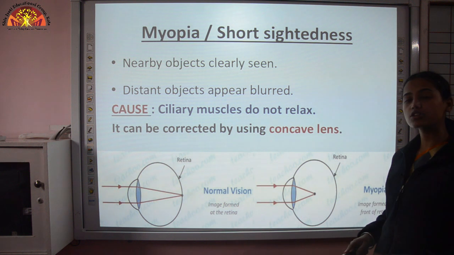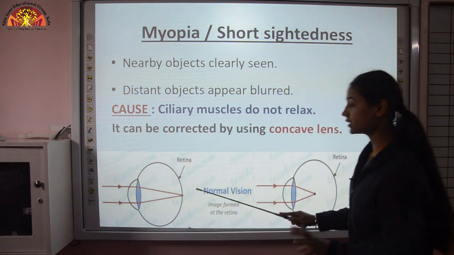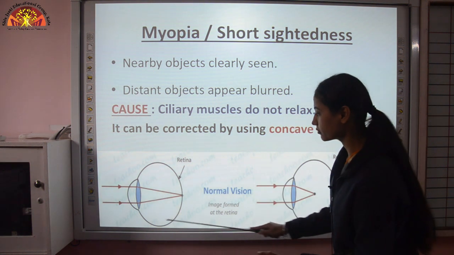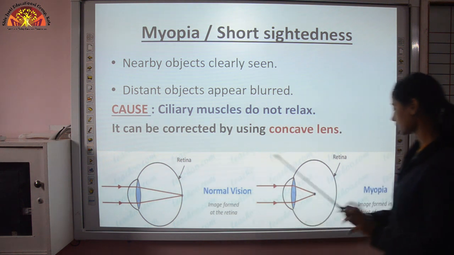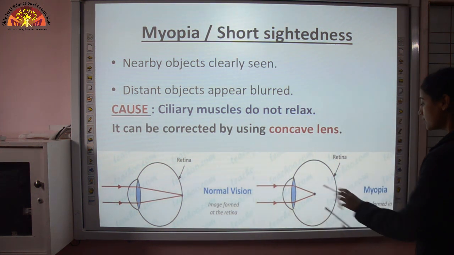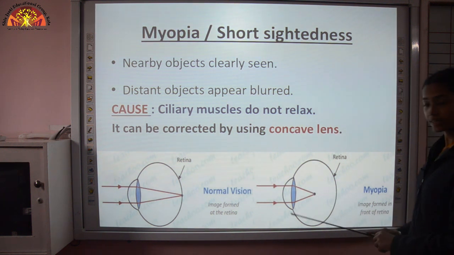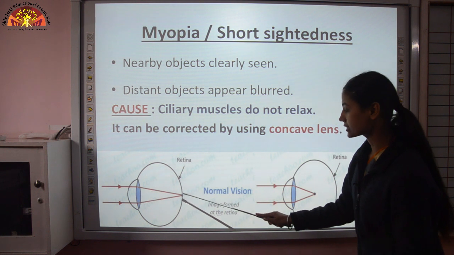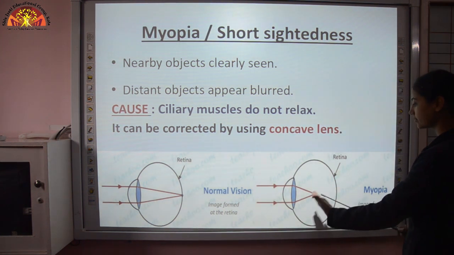And what is the cause of that defect? First look here at this image. In a normal eye, this is the normal vision, the image is formed on the retina. But in the eye which has this defect, myopia, the image is formed in front of the retina.